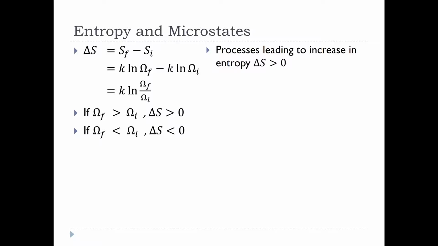So processes that lead to an increase in entropy, delta S being positive, we've already talked about one, right? Going from the solid to the liquid phase, so from something less entropic to something more entropic. We could go from the liquid phase to the gas phase. That's definitely going to be a huge increase in entropy because we're going from something with sort of moderate entropy to something with a very large entropy value. If we go straight from the solid phase to the gas phase, that's going to be an even bigger change in entropy. And in fact, if you knew the change in entropy for these first two quantities for that particular substance, whatever it was, you could add them together to get the change in entropy here.